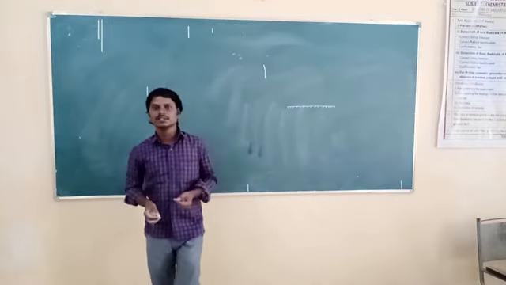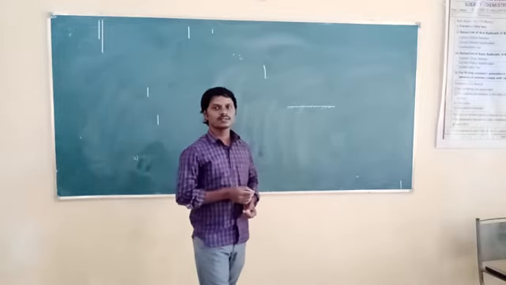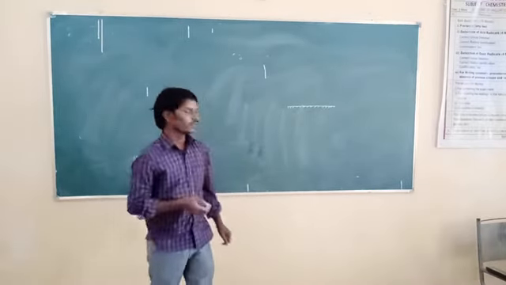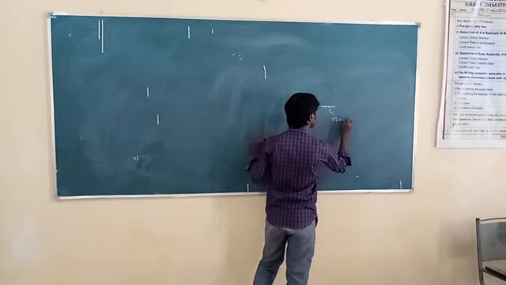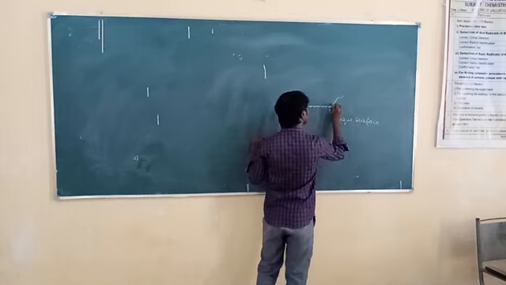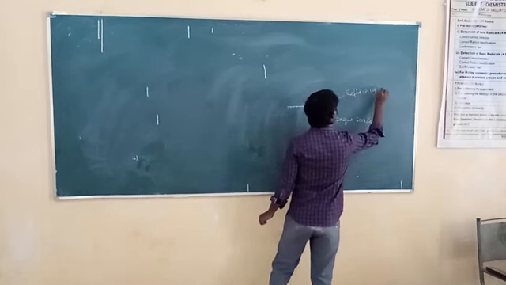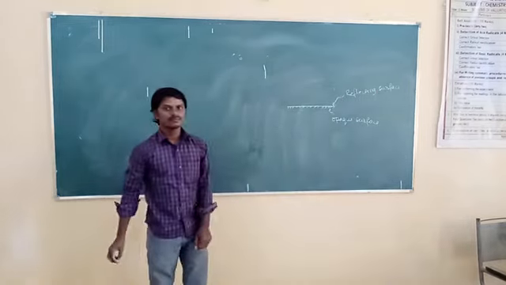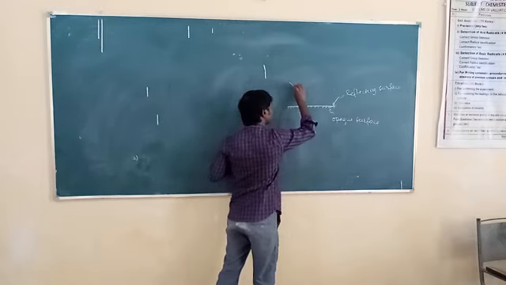So what do we mean by opaque here? The medium through which light doesn't pass is called an opaque surface. It means it is a polished surface through which the light doesn't pass. This is called the opaque surface, and this is called the reflecting surface.